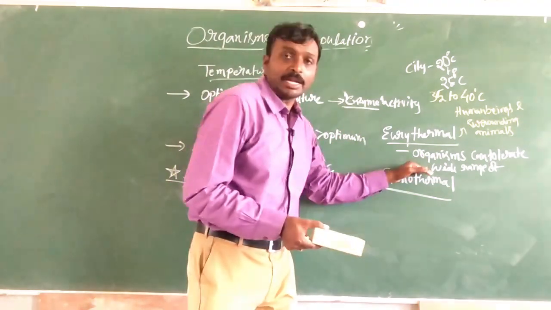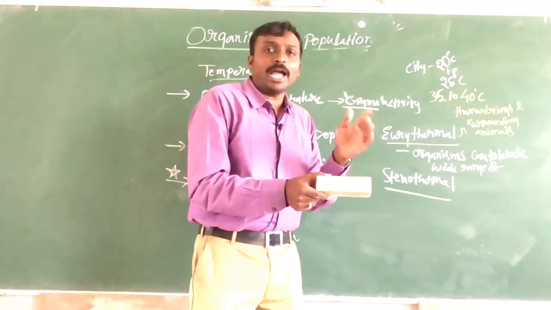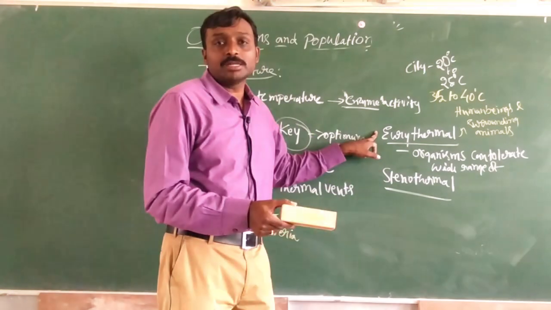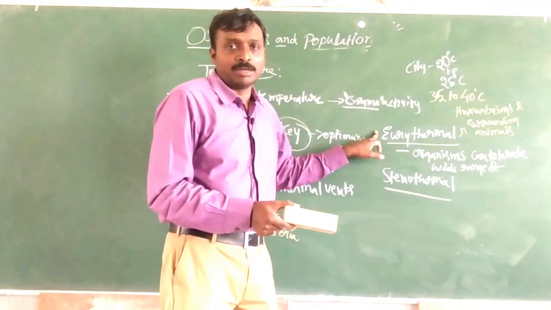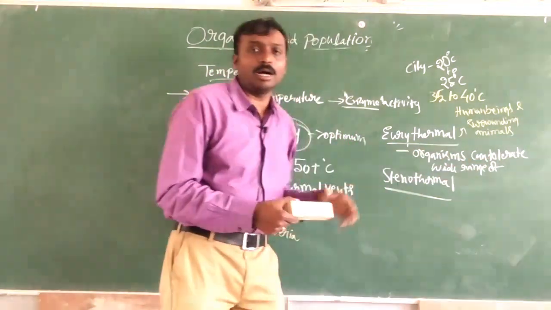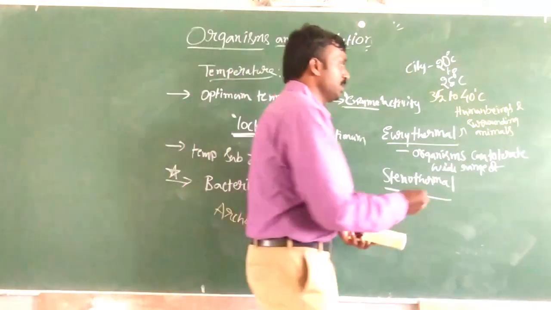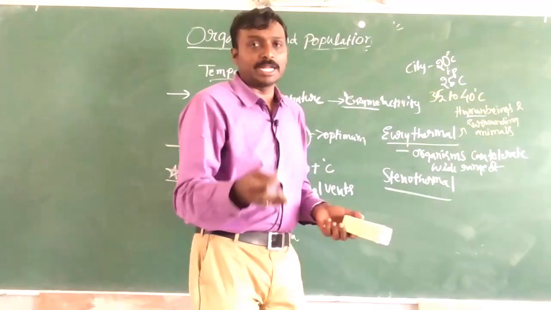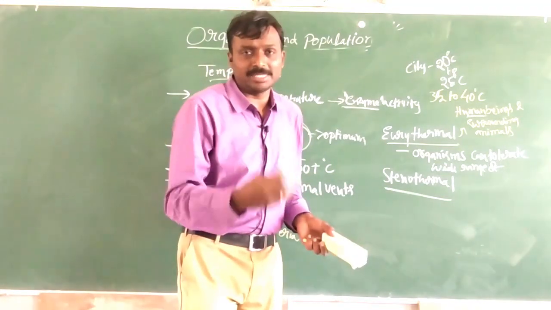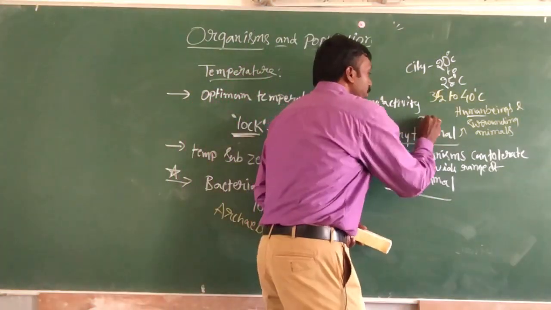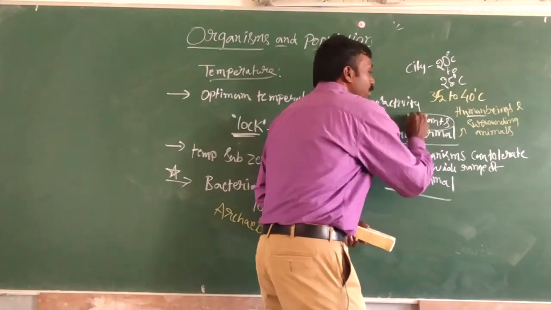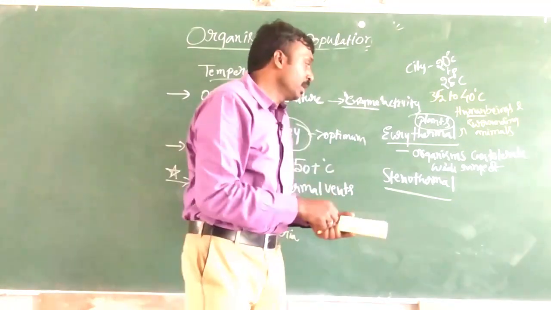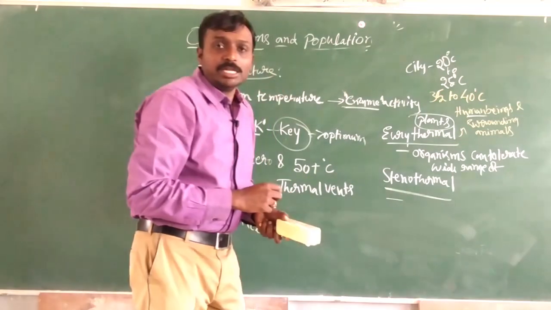So this is what we can understand as organisms. If they have tolerance in a wide range of temperatures, such organisms are eurythermal organisms. Organisms can tolerate a wide range of temperatures. So the best examples are human beings and their surrounding animals like cat, dog, cow, etc. And you can insert plants also here. Even plants are also surroundings of human beings only, right? Okay. Now the next terminology, stenothermal.